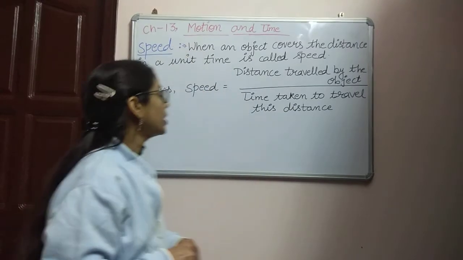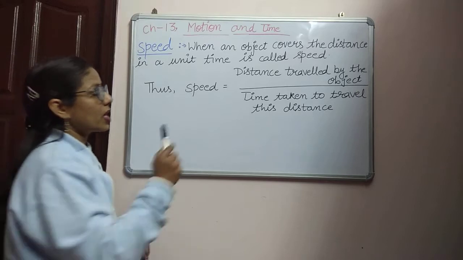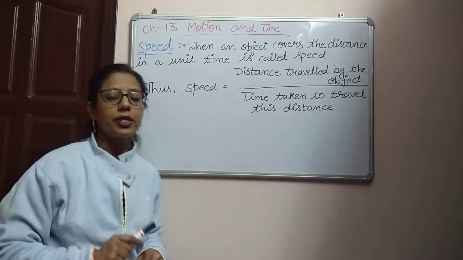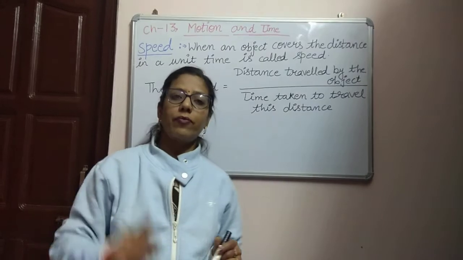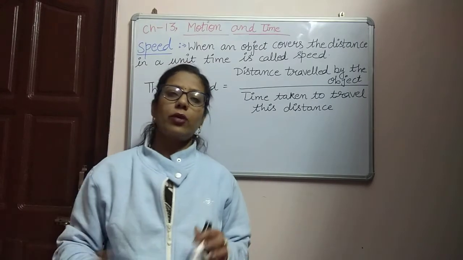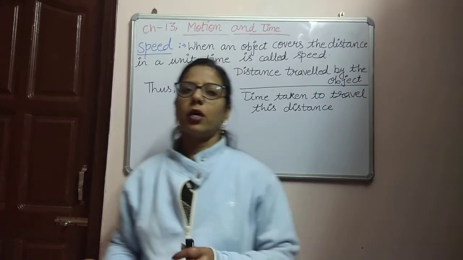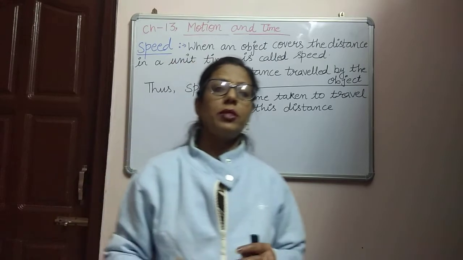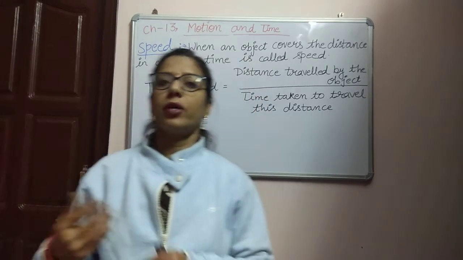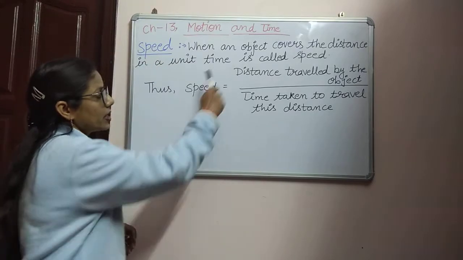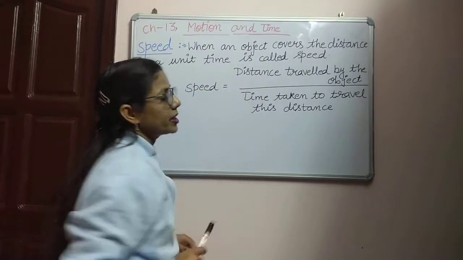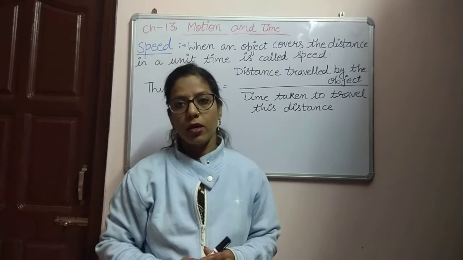So speed means when an object covers a distance in a unit time, it is called speed. The distance may be 2 kilometers or 5 kilometers, and the unit time may be 1 hour, 1 minute, or 1 second.